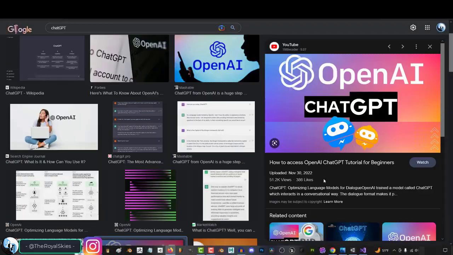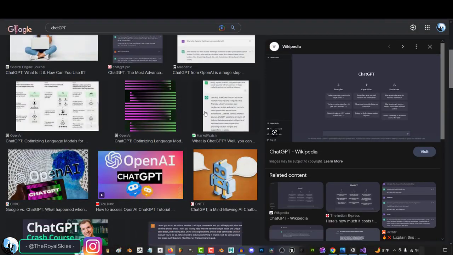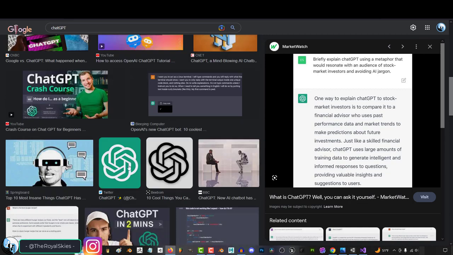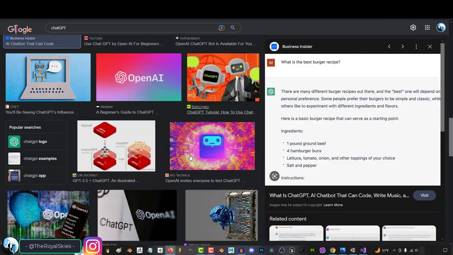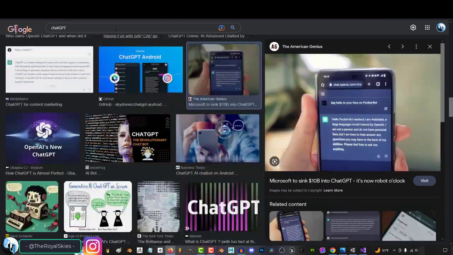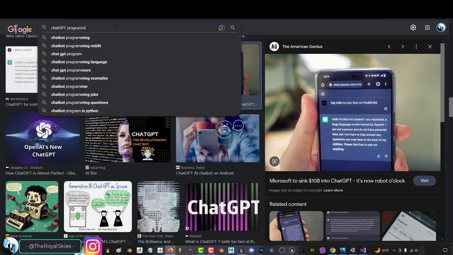So, Chat can prepare presentations, outline papers, write introductions, give you potential answers to lots of random questions, and translate languages. But one of the coolest things I found that it can do is help you write code.